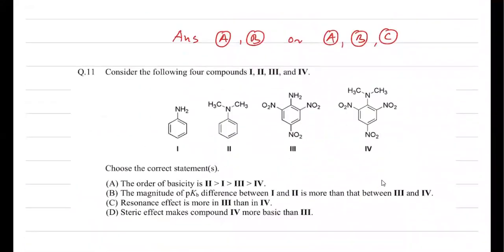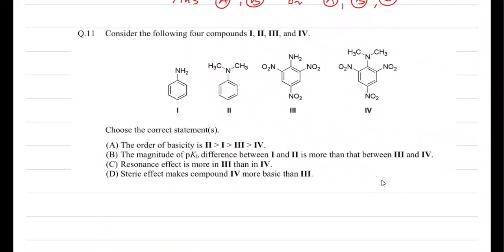Now question number 11 is given. Consider the following four compounds 1, 2, 3, 4. Choose the correct statements. So here you can notice that the order of basicity is asked. You can simply see that the basic strength order will be certainly, you can see in compound number 4, it is the SIR effect.